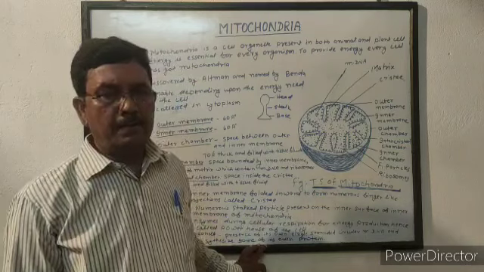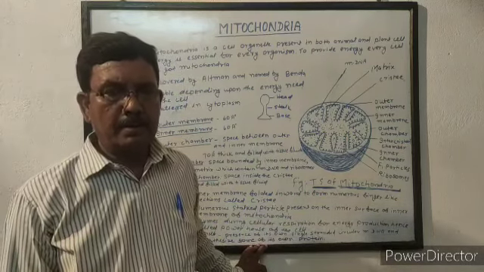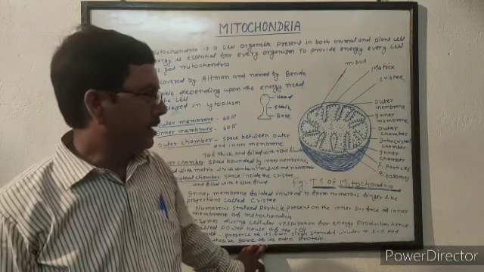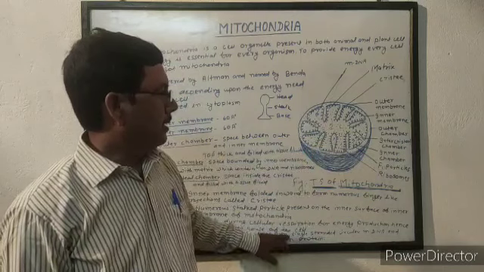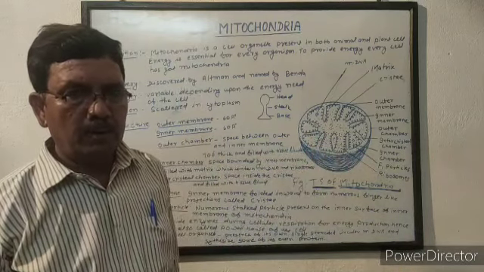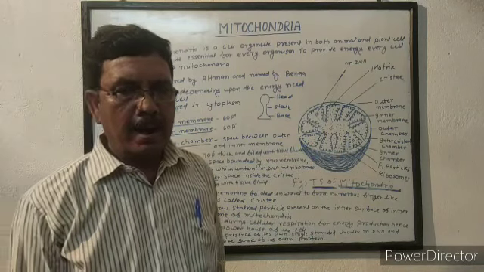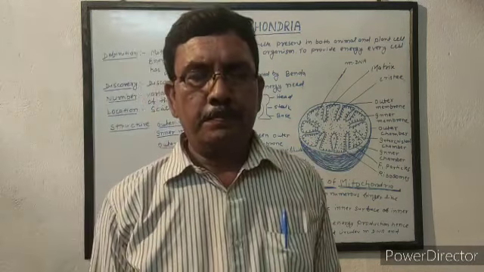It is called semi-autonomous cell organelle because some of its function is controlled by itself. It contains its own mDNA, and it contains ribosomes, so it synthesizes some of its own protein. In the next class, we are discussing the plastids.